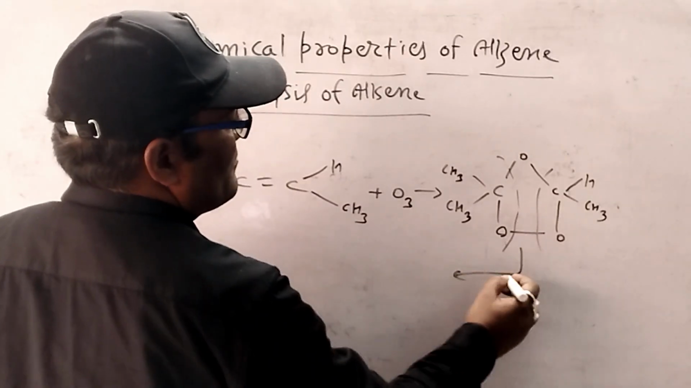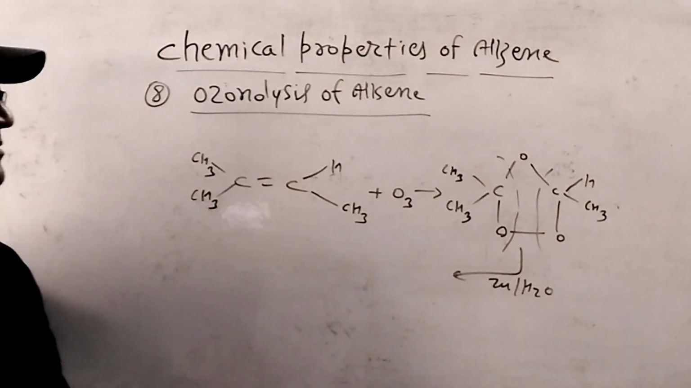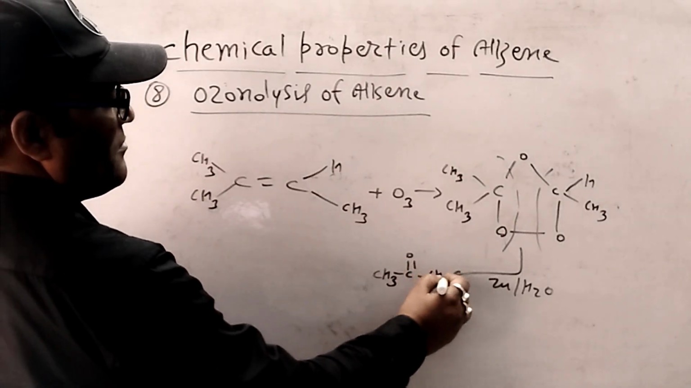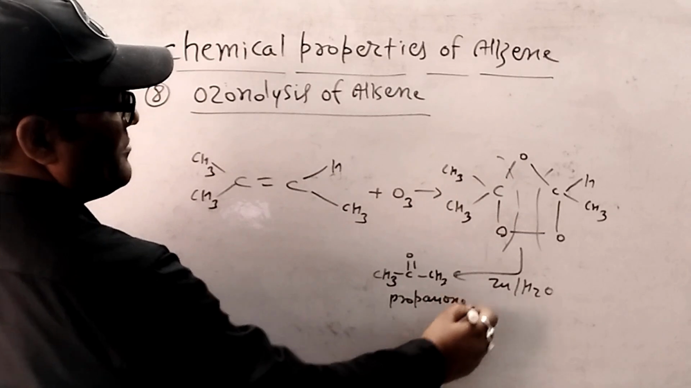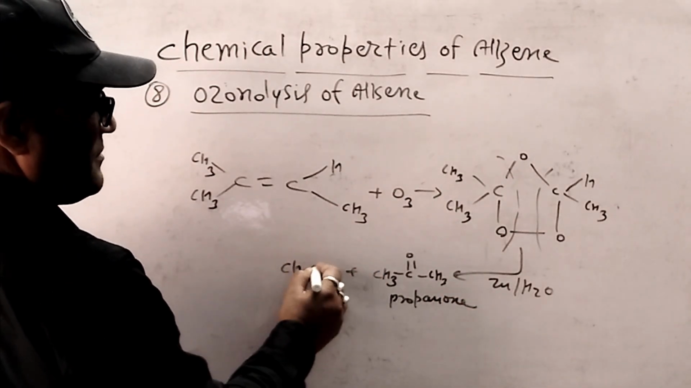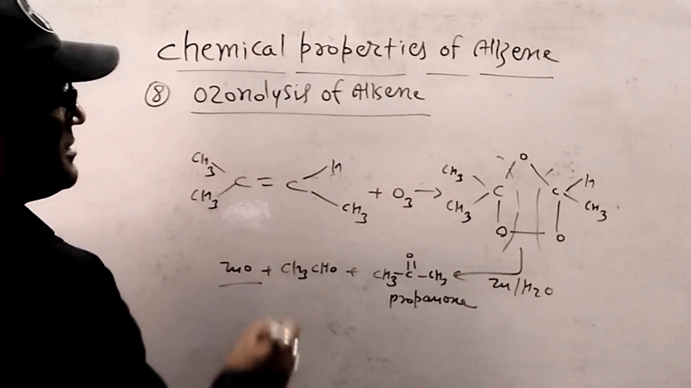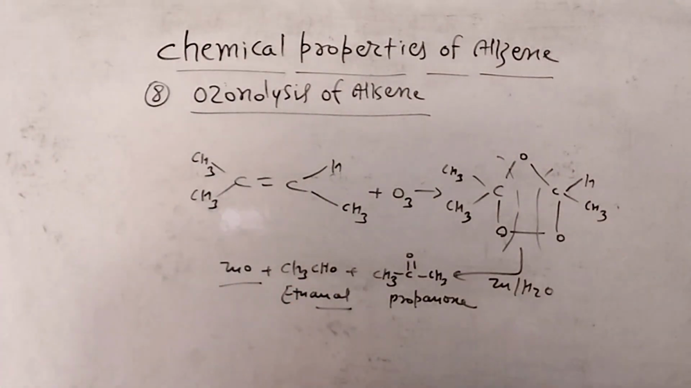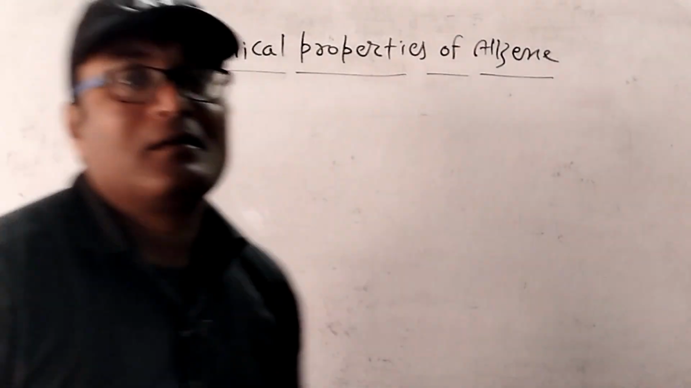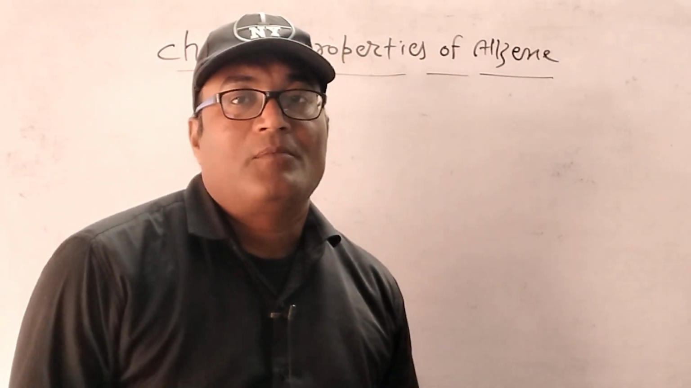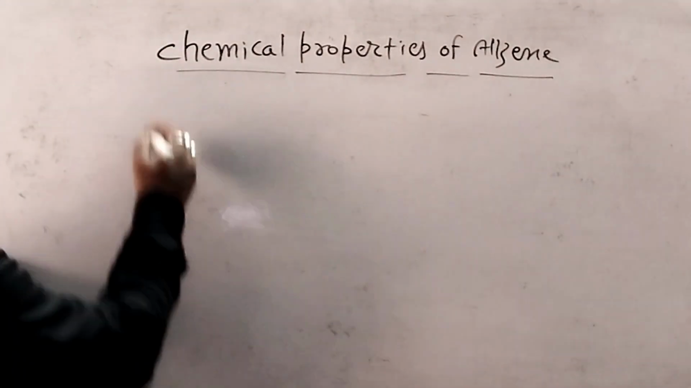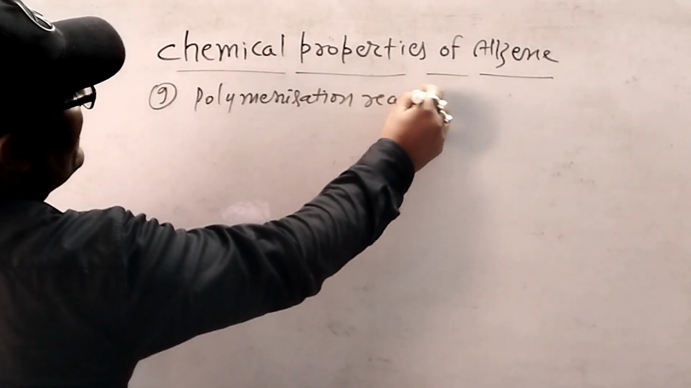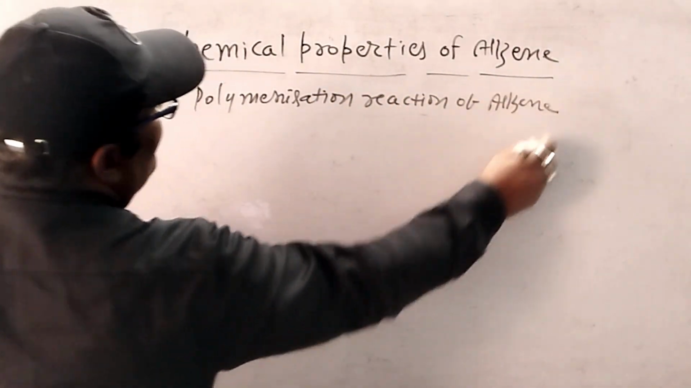Now after reaction with Zn and H2O, then propanone and ethanal and zinc oxide compounds are prepared. Ethanal. So you can take a screenshot. Now after ozonolysis we will discuss polymerization reaction of alkene. Polymerization reaction of alkene.